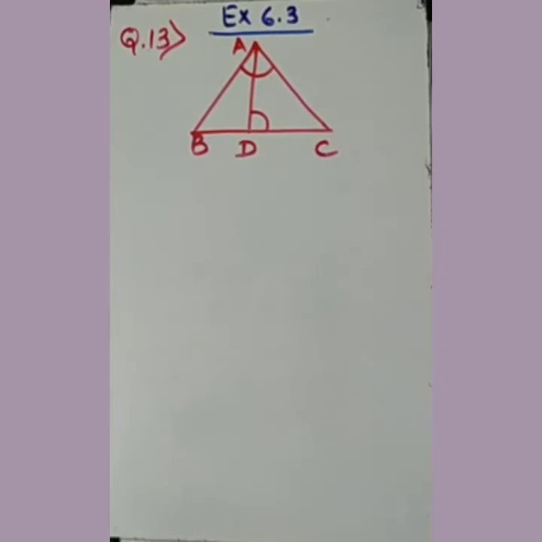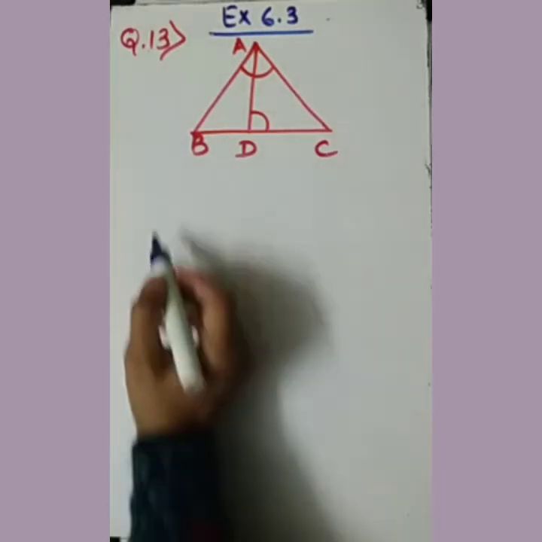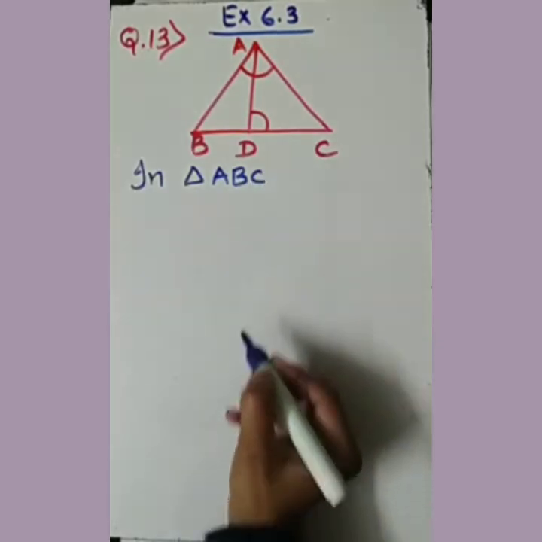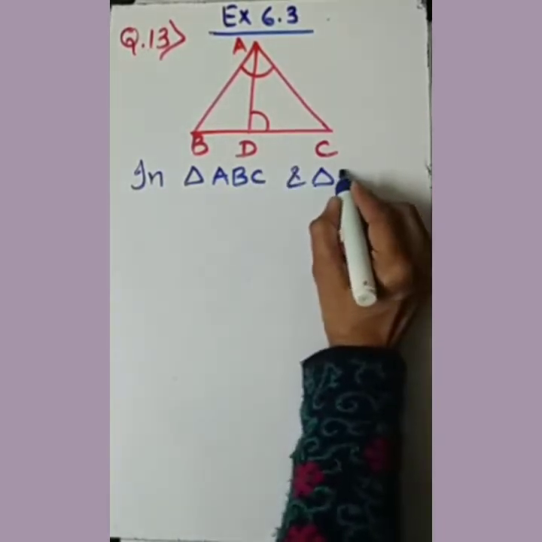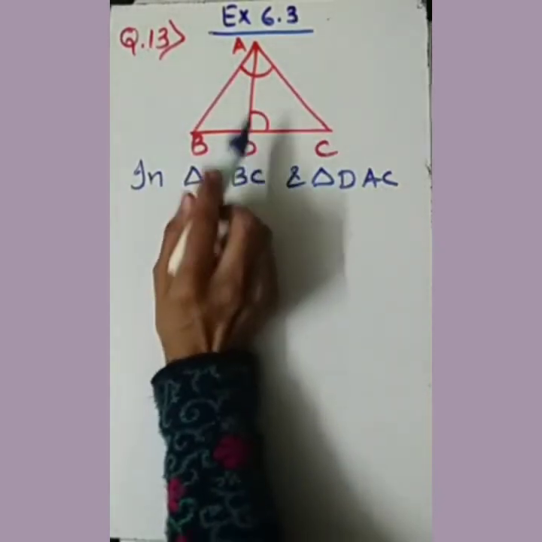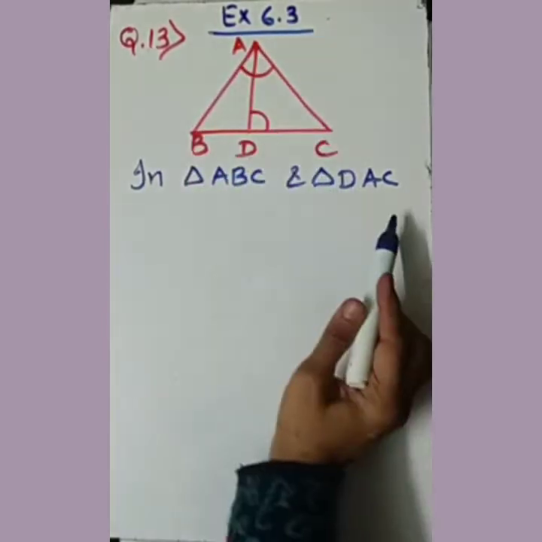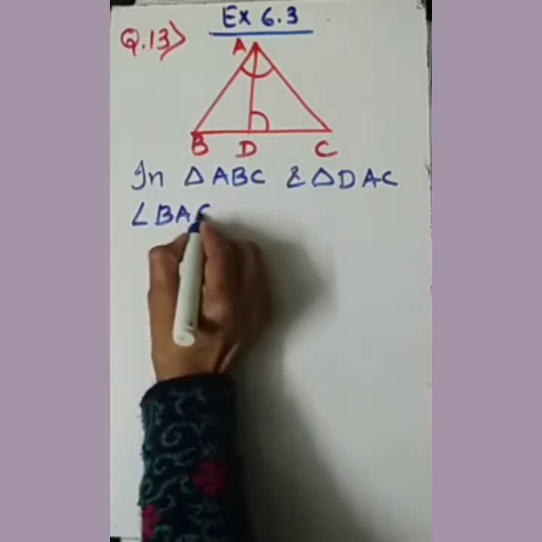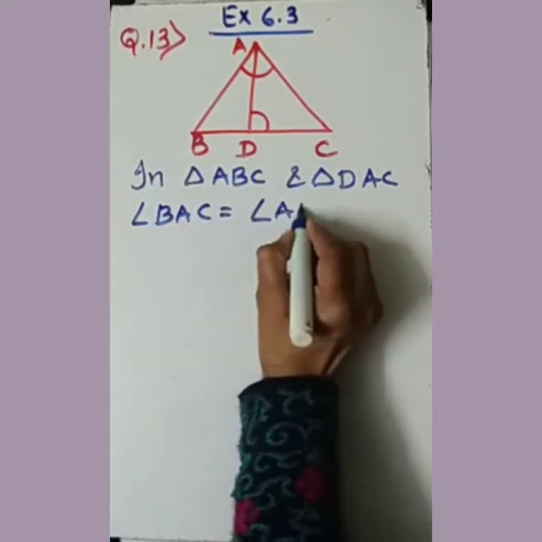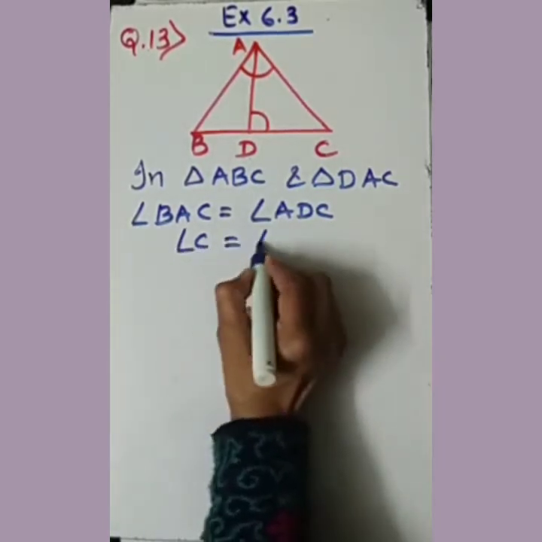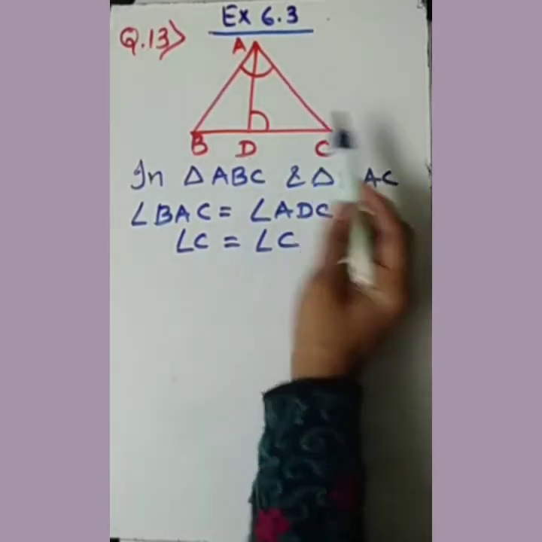Okay, so let's start. From where we will start? We will compare two triangles, triangle ABC and triangle DAC. Now what do we have in these triangles? Angle BAC is equal to angle ADC, and besides this, angle C is equal to angle C. C is common in both of these triangles.